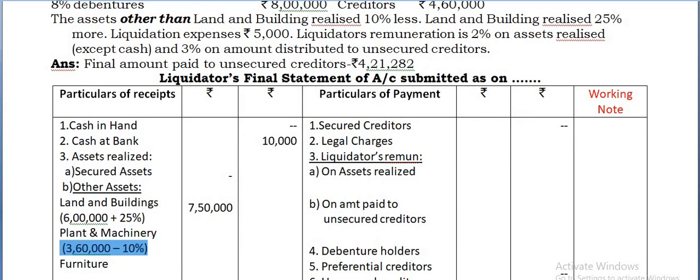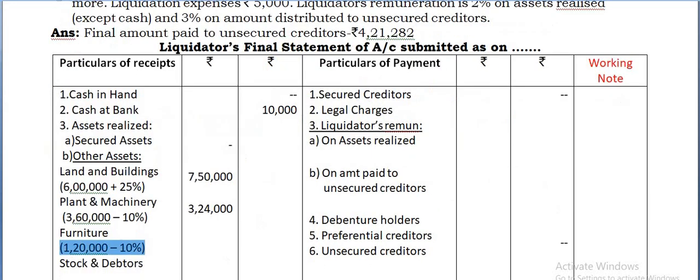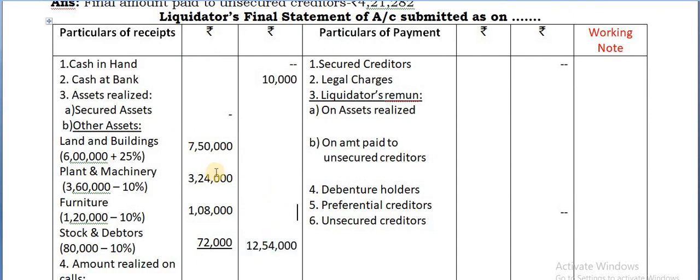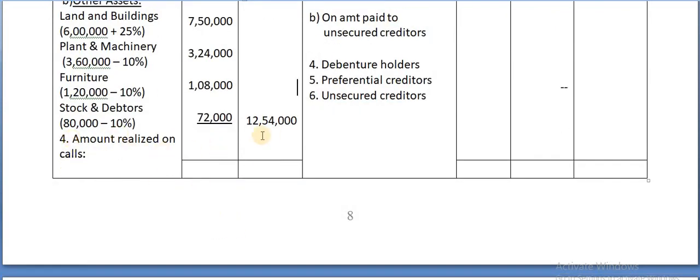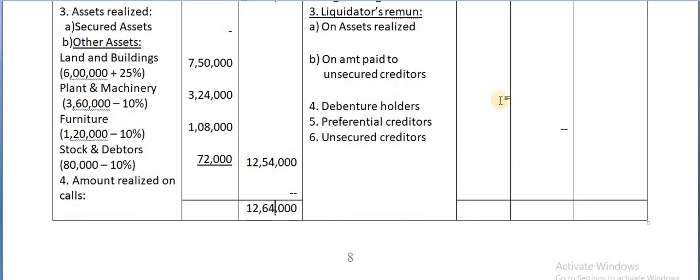Plant and machinery 3,60,000 minus 10%, because all other assets realize 10% less, so minus it. Similarly, furniture value you are given 1,20,000. Again in that minus 10%, and stock and debtors also 80,000 minus 10%. You are getting 72,000. Take all that total 12,54,000. And no amount is being given here in respect of this, so nil. Take the total, so 12,64,000.